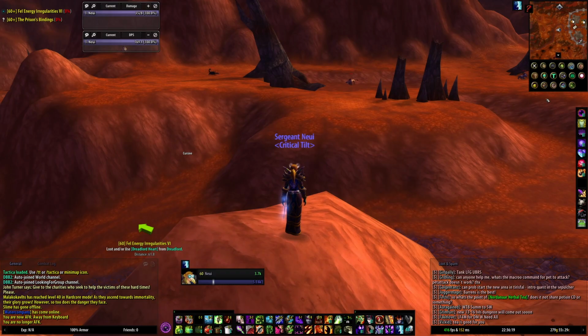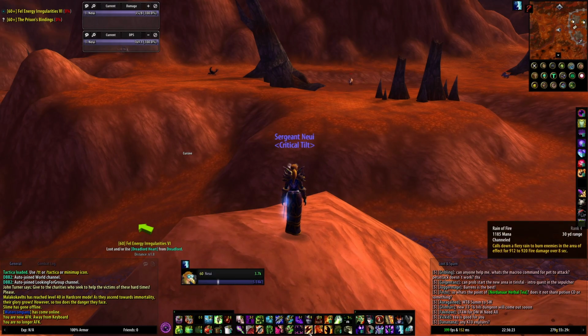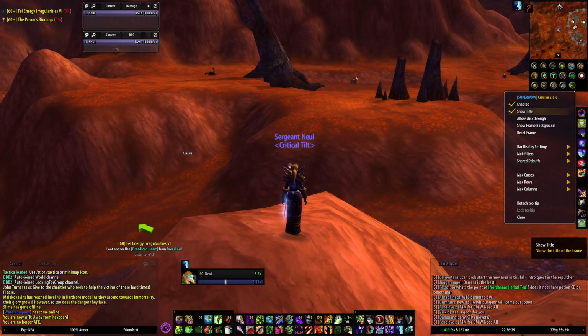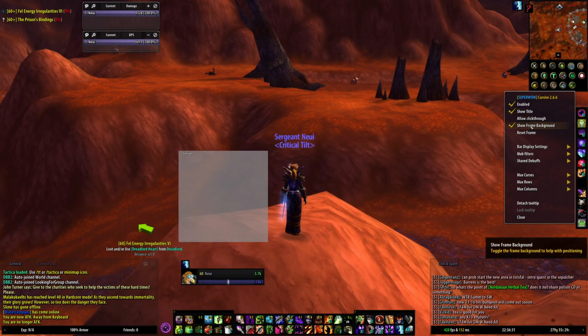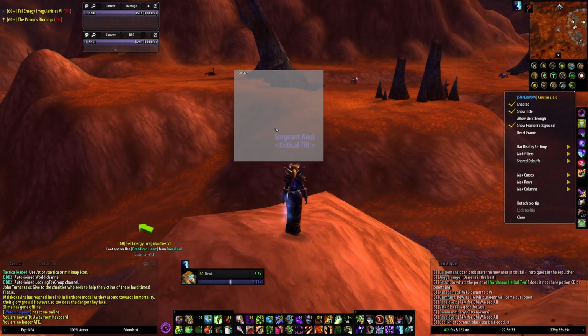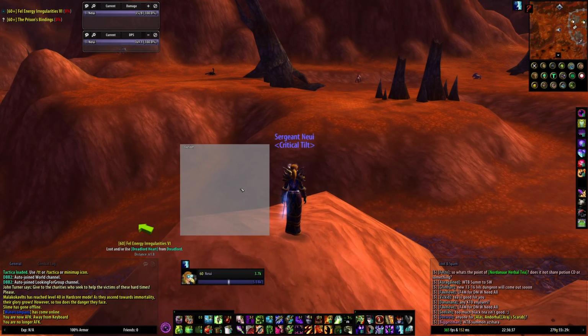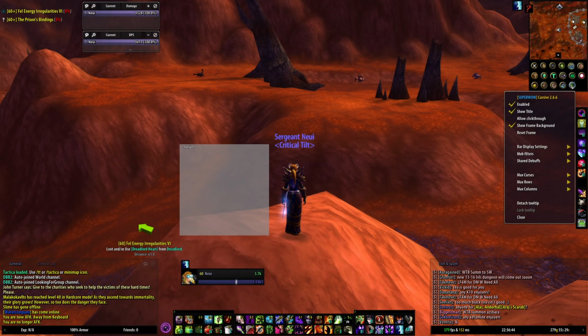You have it all installed. Come in, you get a new button. Looks like a little, what's the spell called? Death coil. Looks like death coil. Right click it. Should be enabled by default. Show titles is on by default. If you show the frame background, you get this little gray square. You can move it around, put it where you want it. I like to put it a little bit above where all my buffs stack up on my character frame.